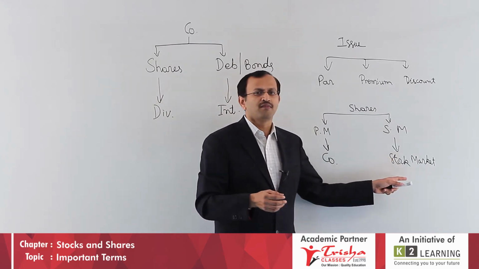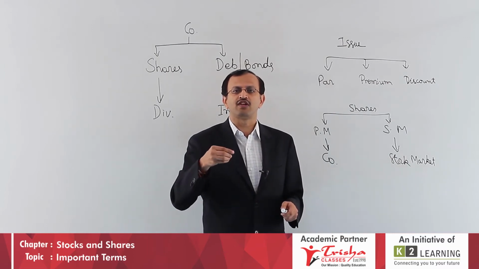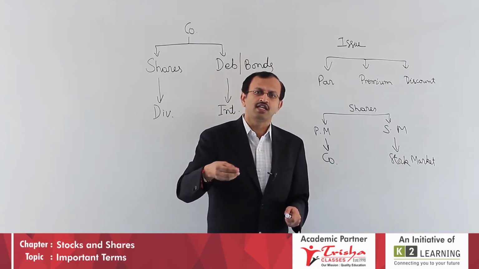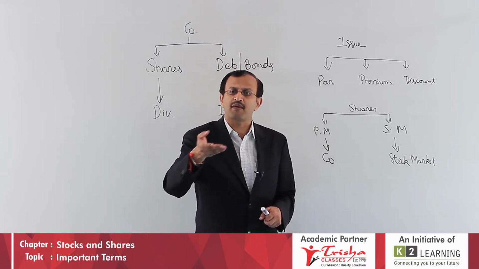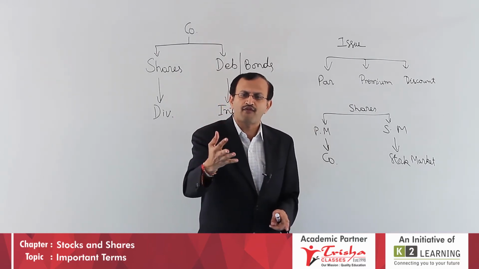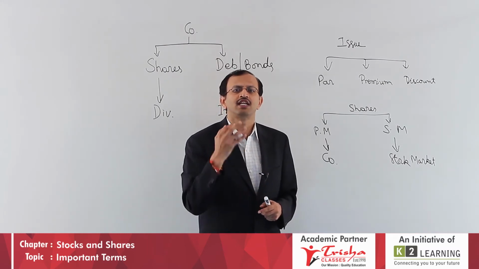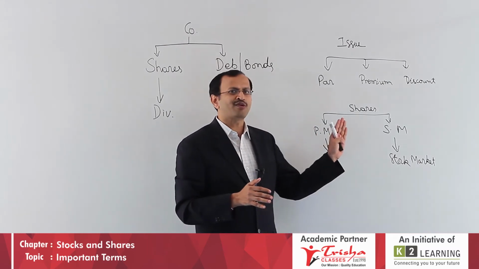Therefore, here brokers need not be individuals. They can be joint stock companies. They can be financial institutions, like Canara Bank, Syndicate Bank. All will act as a broker. On behalf of you, they purchase the shares and they sell the shares. I think this is about the first part.